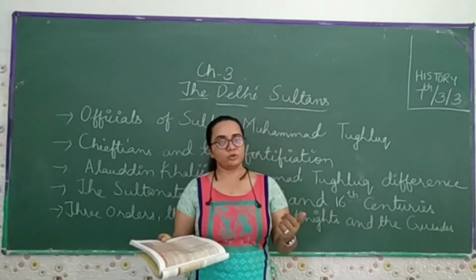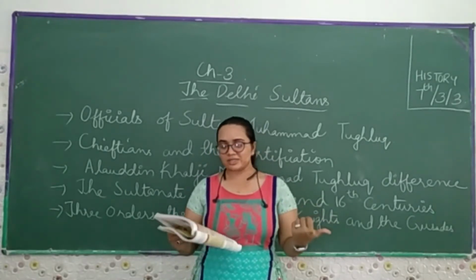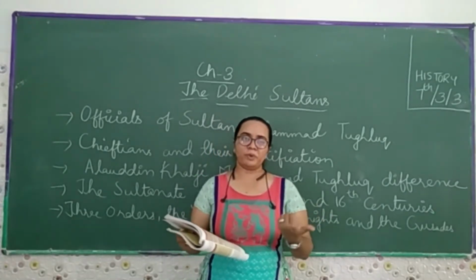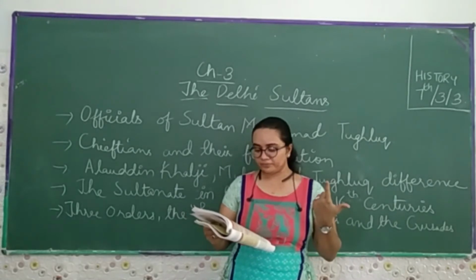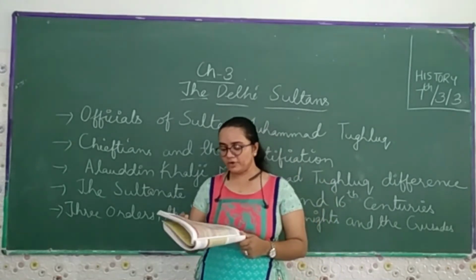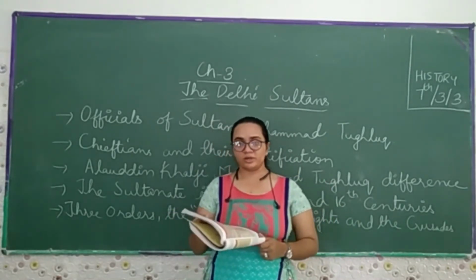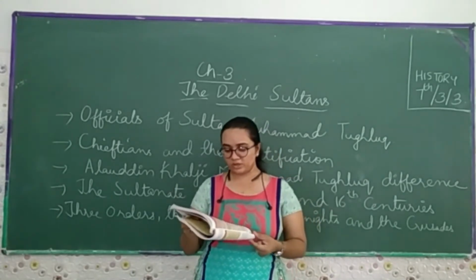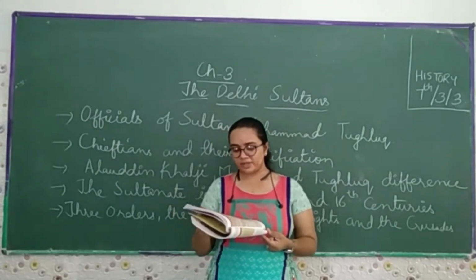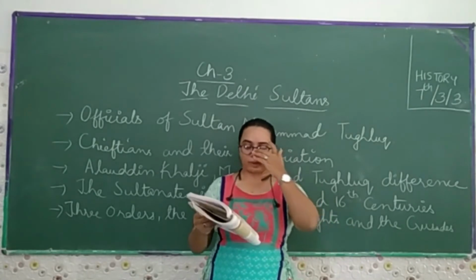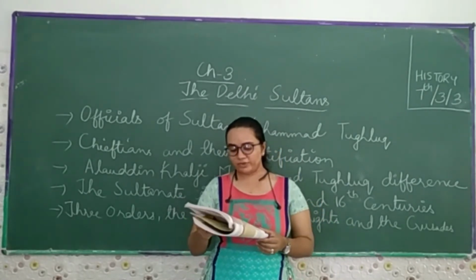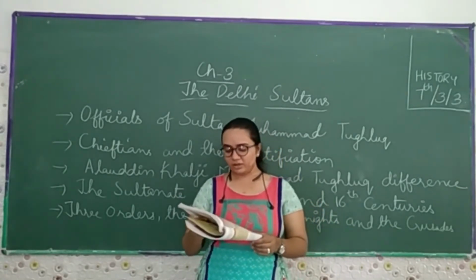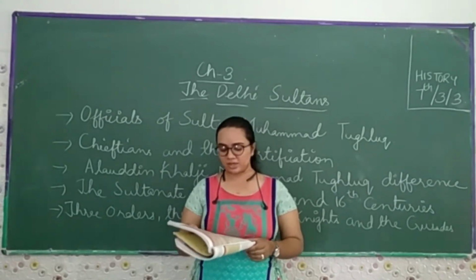Muhammad Tughlaq also paid the soldiers a cash salary. So Muhammad Tughlaq also did the same thing, just like Alauddin Khilji. He paid the salary in the form of rupees, but instead of controlling prices, he used a token currency, somewhat like present-day paper currency, but made out of cheap metal, not gold and silver.